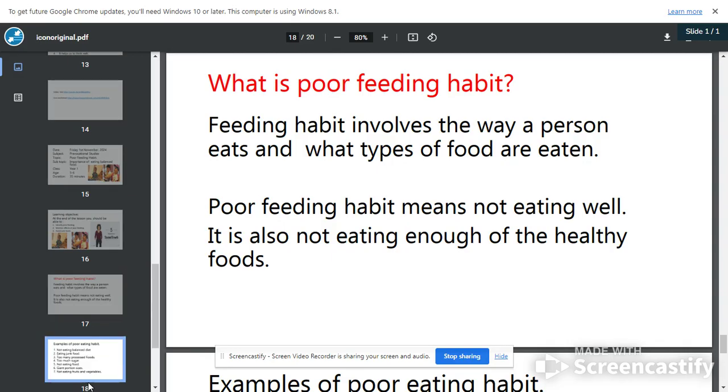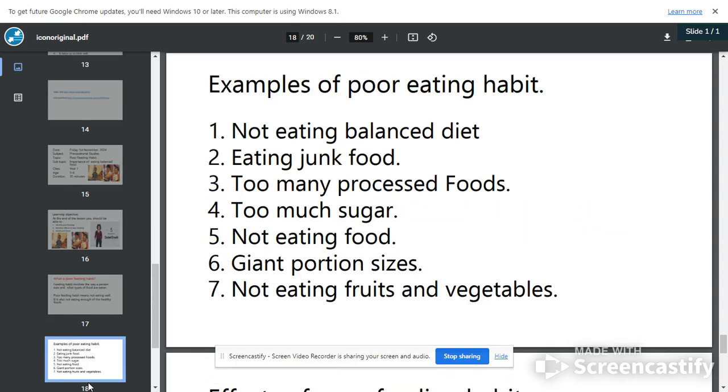Now, let's look at this. Examples of poor feeding habits, things you do that are not right. Not eating balanced diet. When you are eating junky foods, these are things that are not proper for you to do. Not eating food at all. Eating a giant portion. You want to finish everything in the house. Not eating fruits and vegetables.